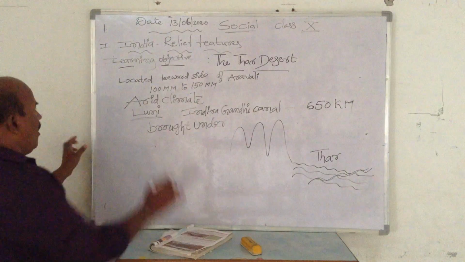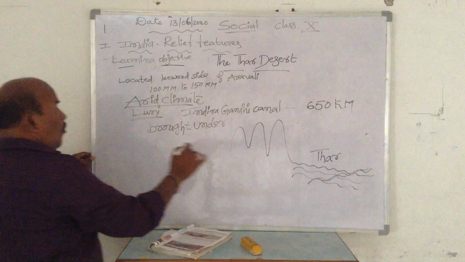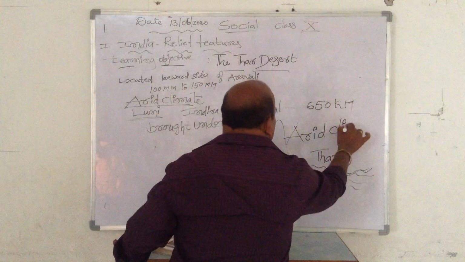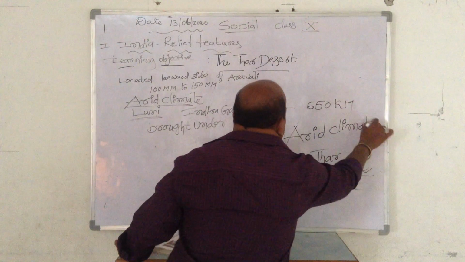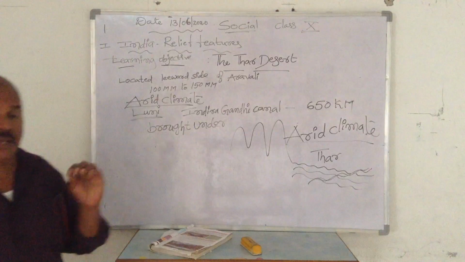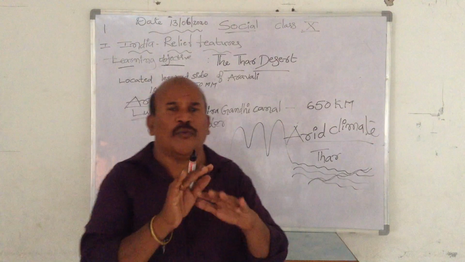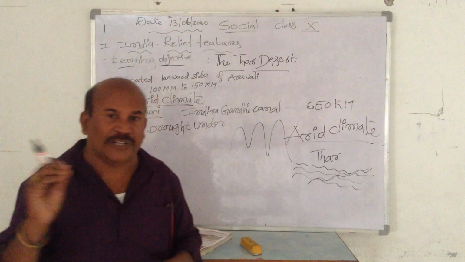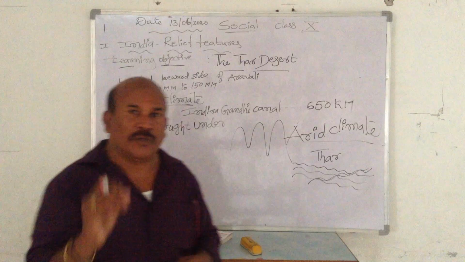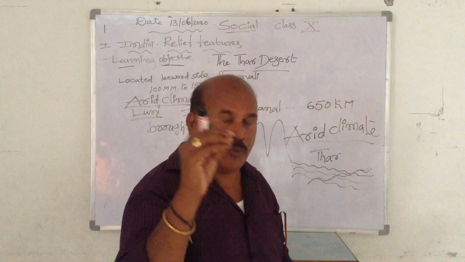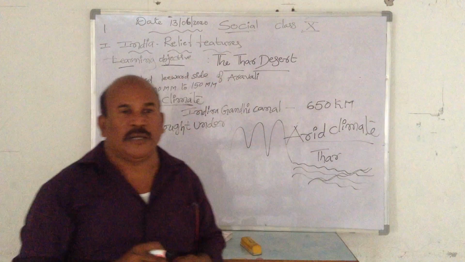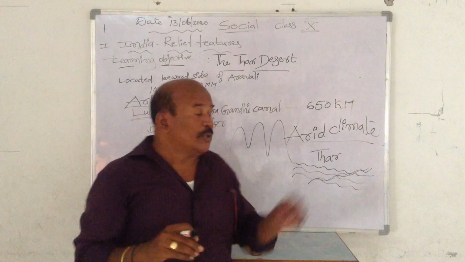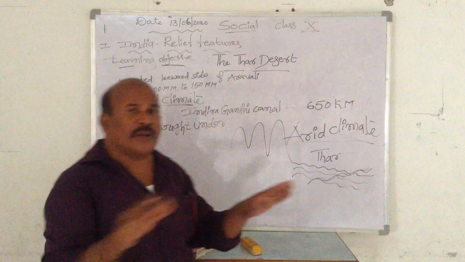The desert has an arid climate. What is the meaning of arid? A-R-I-D climate. Arid means there is no water vapor, no humidity. What is the meaning of humidity? The amount of water vapor present in the atmosphere is known as humidity. So here there is no water vapor.